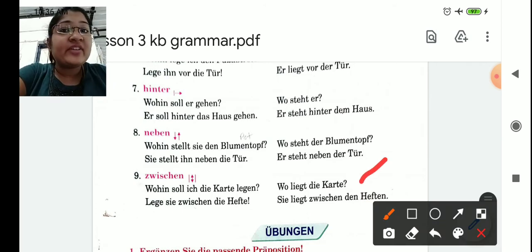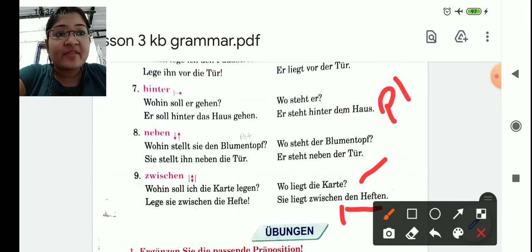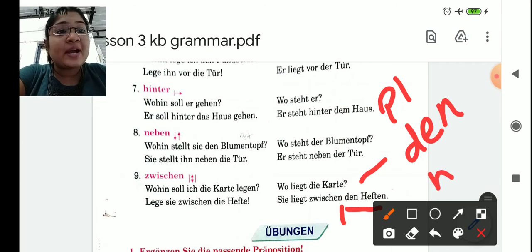Wo liegt die Karte? Where are the cards? Answer is: Sie liegt zwischen den Heften. So they are in between the notebooks. Now here it is plural, Hefte. In dative, plural changes to "den", and to the noun we are adding an extra n. That's why you can see here n, Heften.